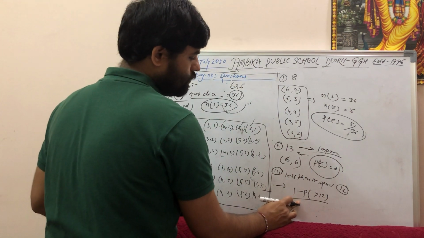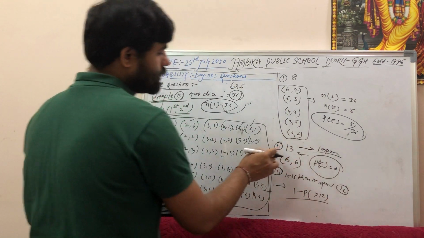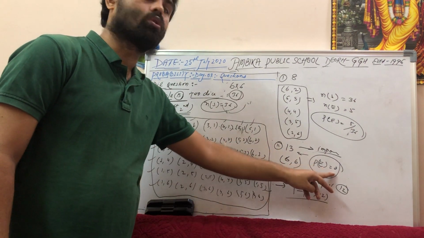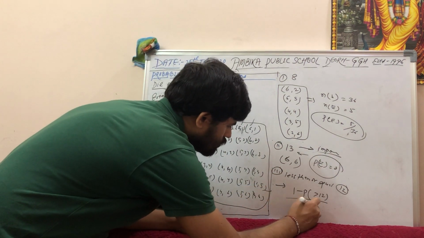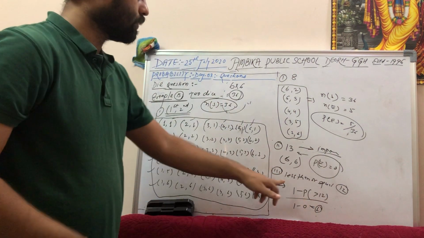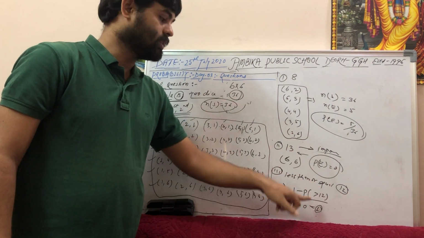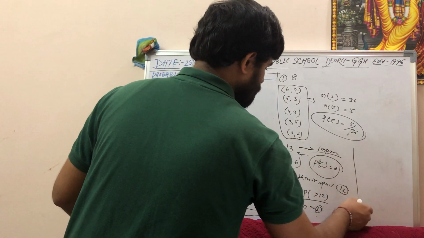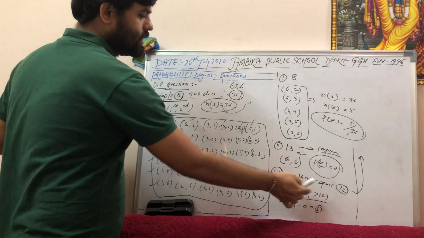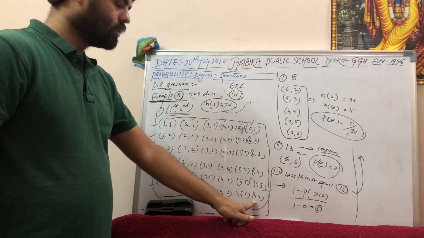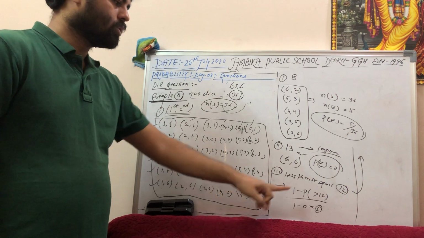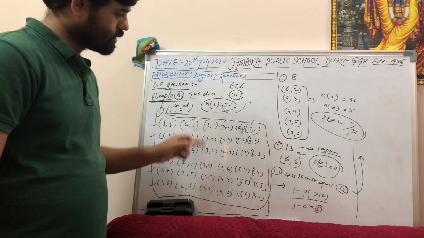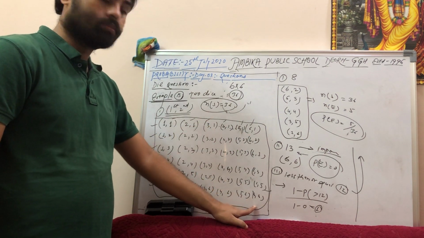So 1 minus the probability of the event greater than 12. Greater than 12 is 13. So the probability of getting a value greater than 12 is 0. So 1 minus 0 equals 1. So the probability of getting less than or equal to 12 is 1. This is one way we can solve. Another way we can solve, see, less than or equal to 12, I will take the maximum value. What is this? 6, 6, 12. So it is equal to 12, that is fine. So whatever value is possible will be lesser than 6, 6, which means 12.